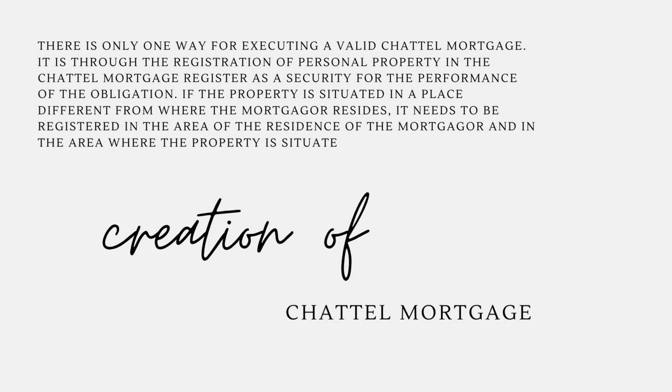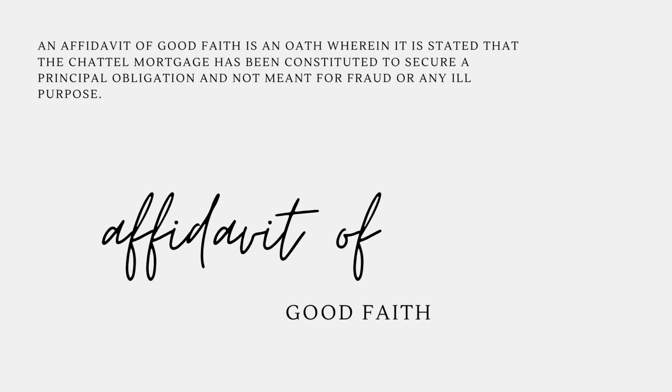Creation of a chattel mortgage. There is only one way for executing a valid chattel mortgage. It is through the registration of personal property in the chattel mortgage register as a security for the performance of the obligation. If the property is situated in a place different from where the mortgagor resides, it needs to be registered in the area of the residence of the mortgagor and in the area where the property is situated. Affidavit of good faith required.